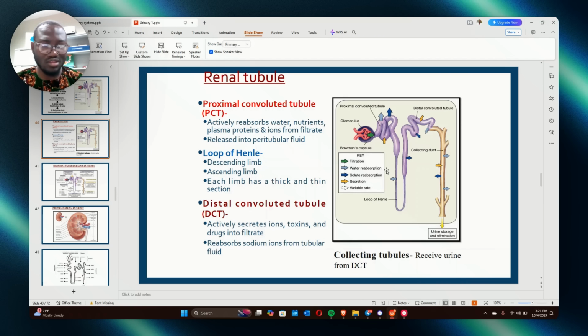The body does not use it for anything. Creatinine and inulin, for example, will be cleared 100%, but creatinine will be cleared at least 90-something%. All right? So mention the two of them. And okay, so there's something I want to bring to your attention.